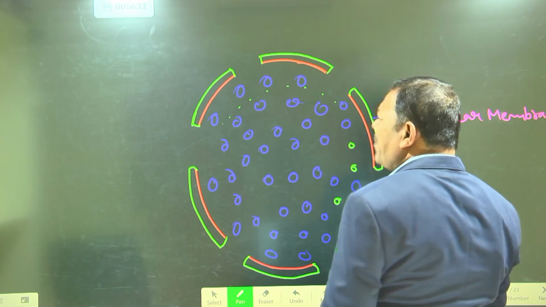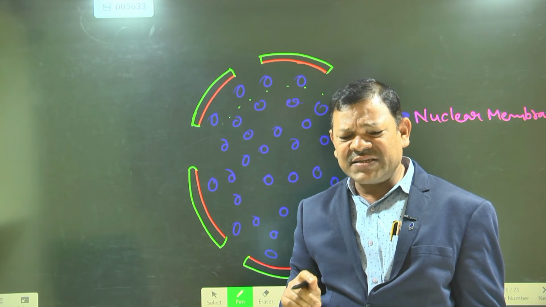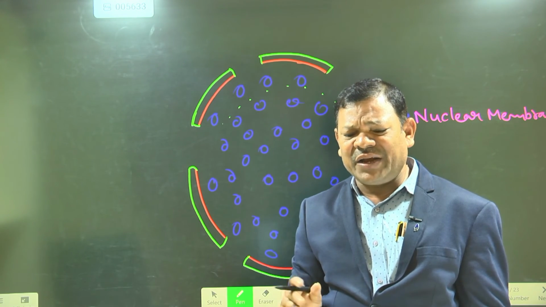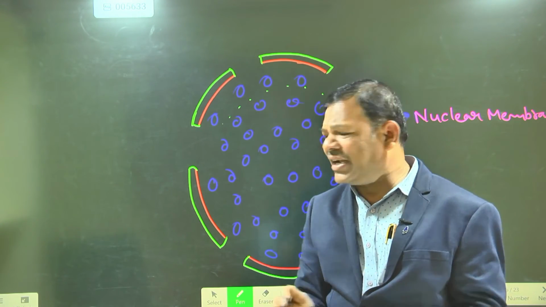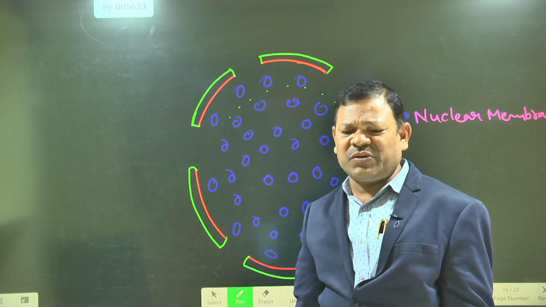This nuclear membrane is made up of a double layer, it is porous, and made up of proteins and lipids. It allows movement from the cytoplasm to the nucleoplasm and back to the cytoplasm.